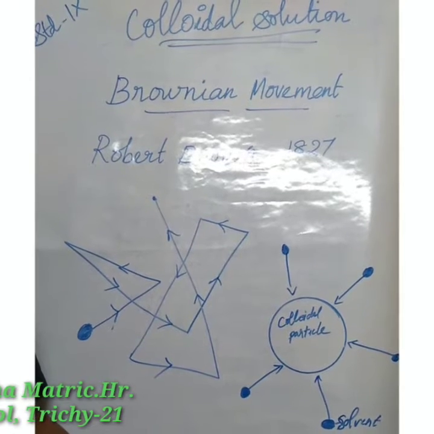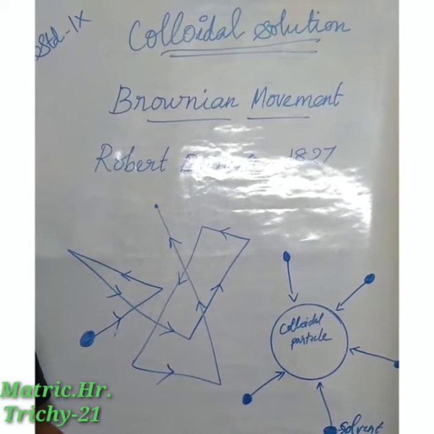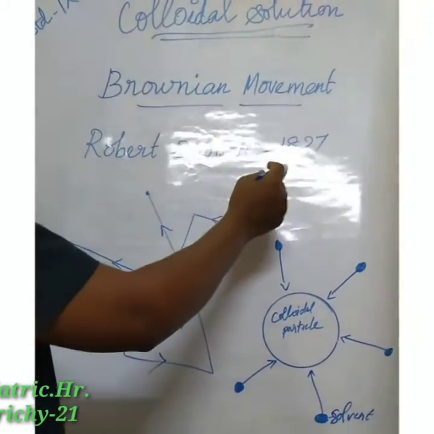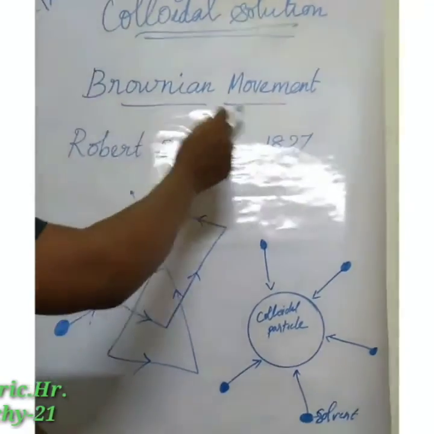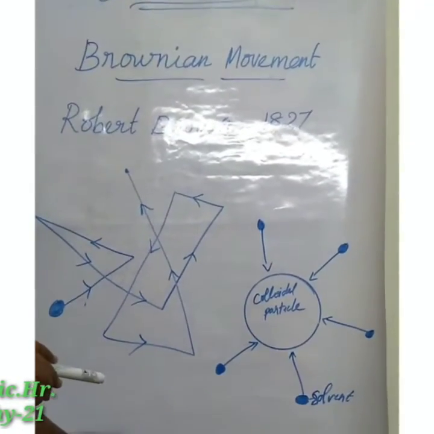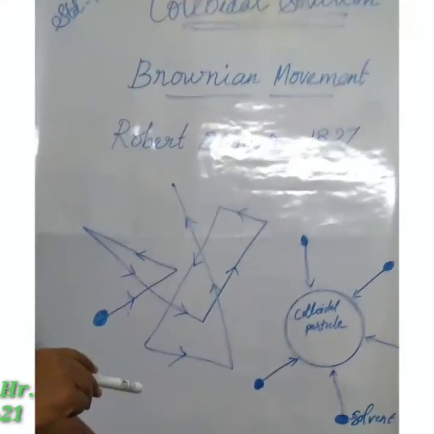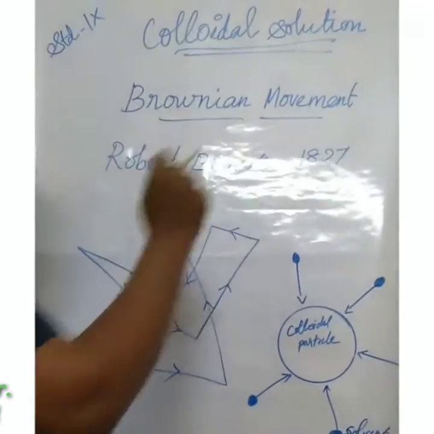This movement is named after its identifier, the Scottish botanist Robert Brown, in 1827.